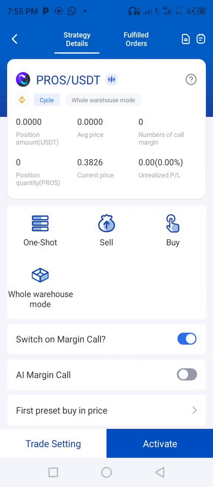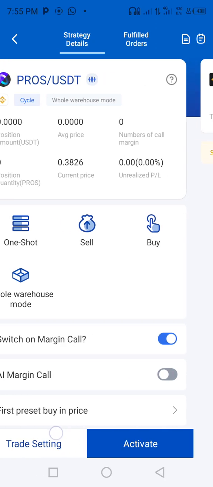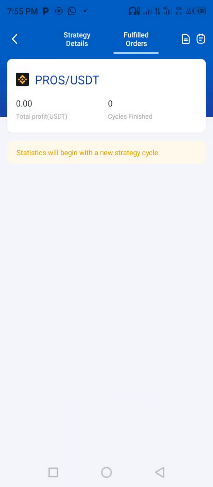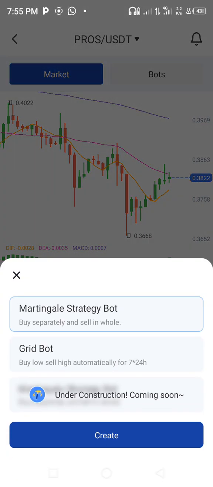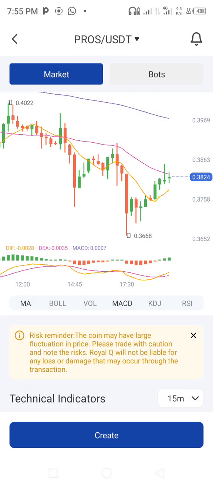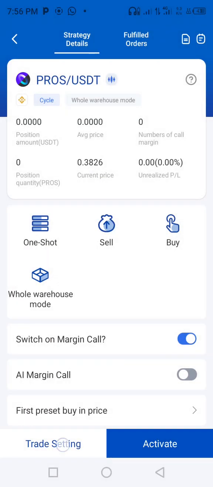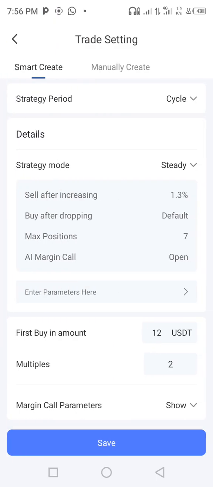You go to trade setting down here. There is trade setting. Sorry. You go to create, go to martingale strategy bot, then you go to here where you see trade setting. Tap on it, then you choose manually create.